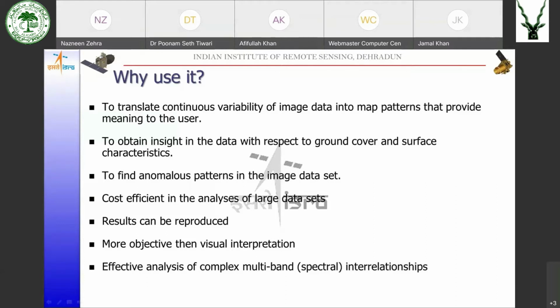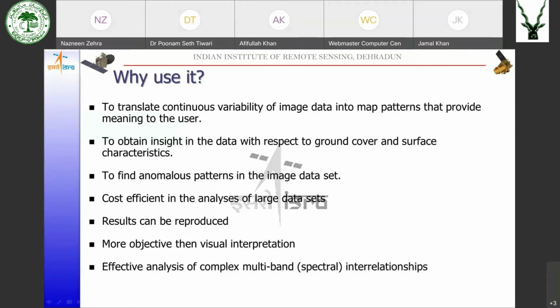It becomes very difficult using visual methods, because you have to mark the polygons for each and every class, do the interpretation manually, and a large number of image data sets would be there which cover the entire district.